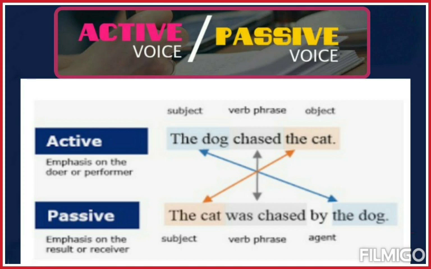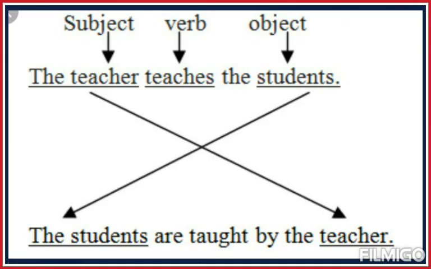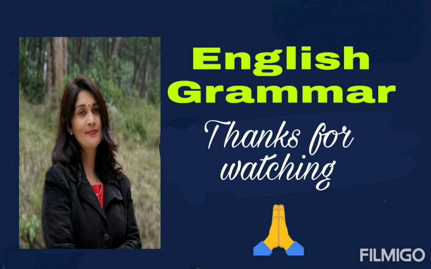Now you can see some more examples of active and passive voice. So dear children, what did we learn in today's class? We learned that to change a sentence from active to passive voice, we have to interchange the subject and object of the sentence. Then we'll have to write the preposition by before the object of passive voice. And we also learned the difference between active and passive voice, and where we use active and passive voice. So till the next class, happy learning to all of you.